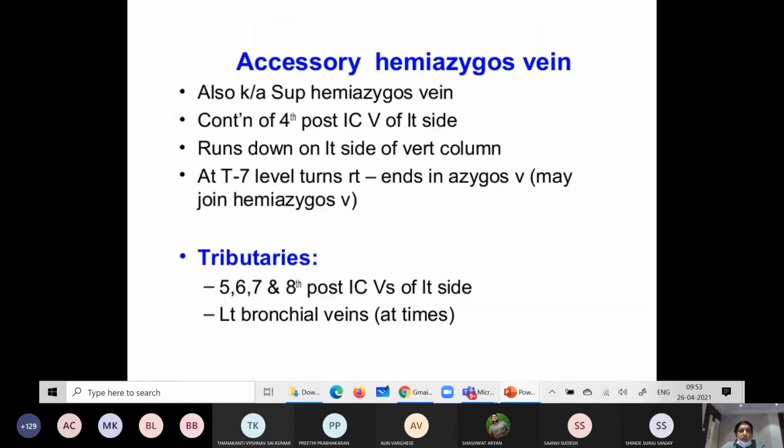Now the accessory hemiazygos. It is a continuation of the fourth posterior intercostal vein of the left side and runs downwards on the left side of the vertebral column. What are the tributaries here? You have to remember this, accessory hemiazygos may be asked as an MCQ. Tributaries are the 5th, 6th, 7th, 8th posterior intercostal veins, then some left bronchial veins.